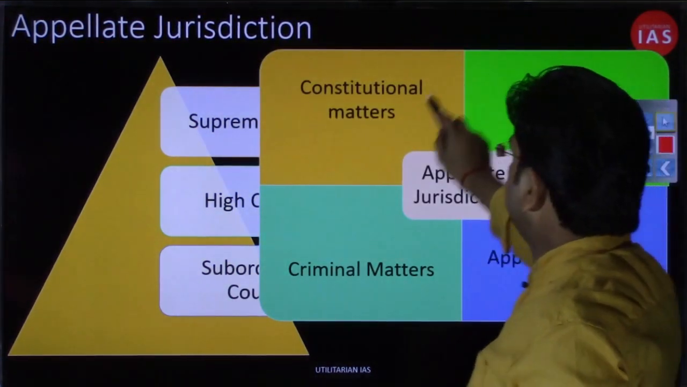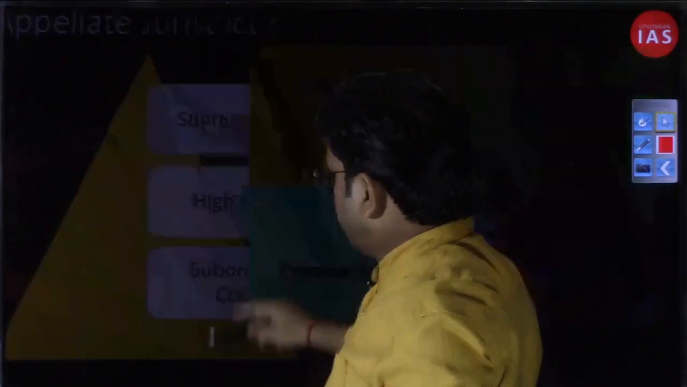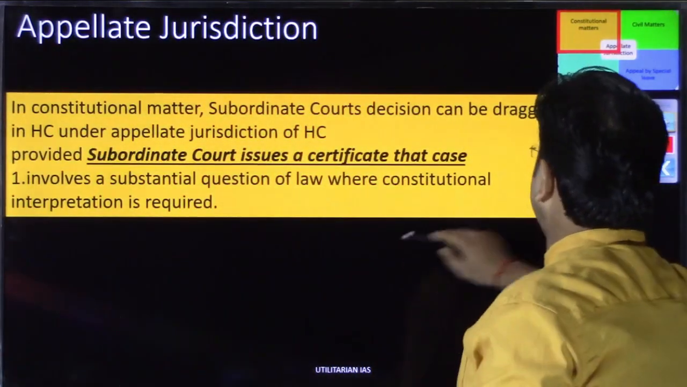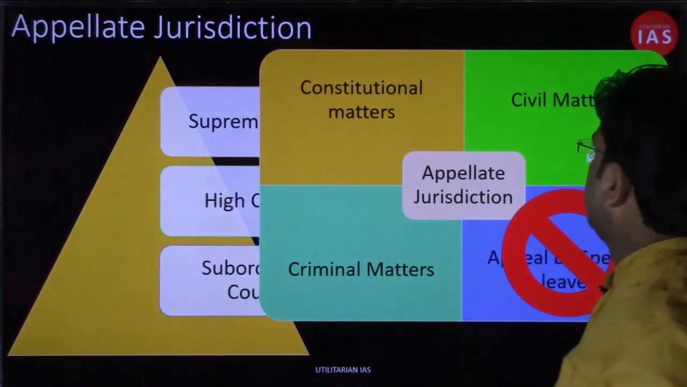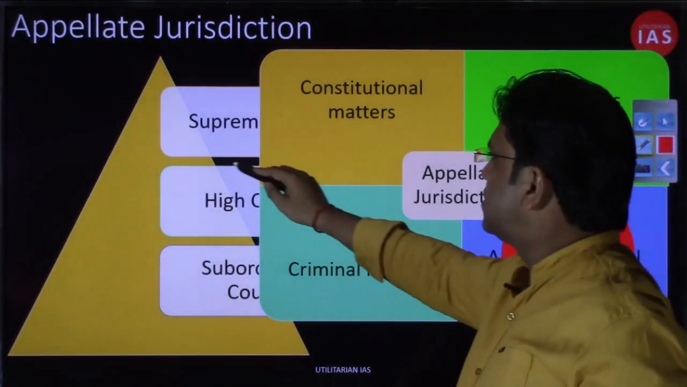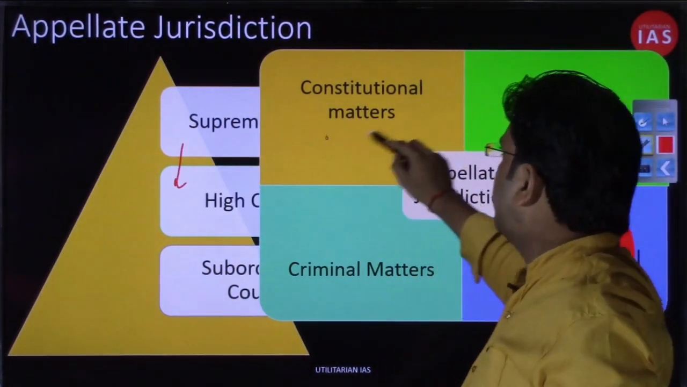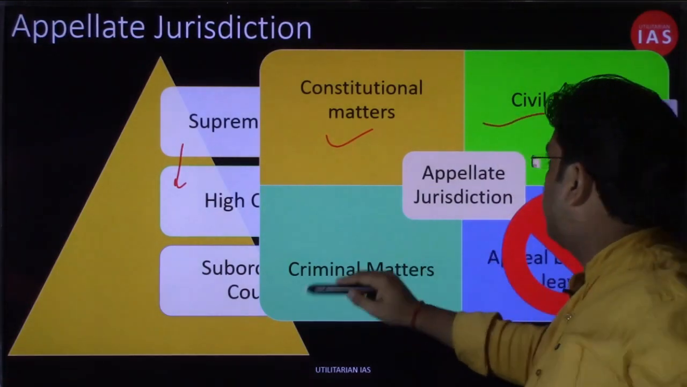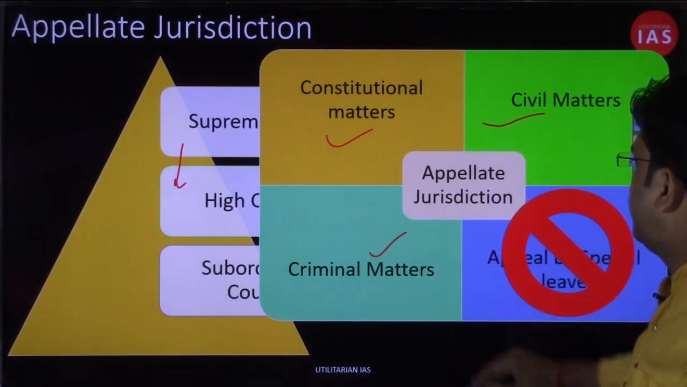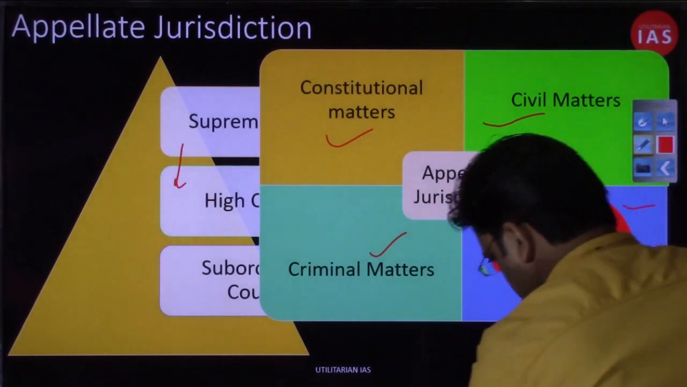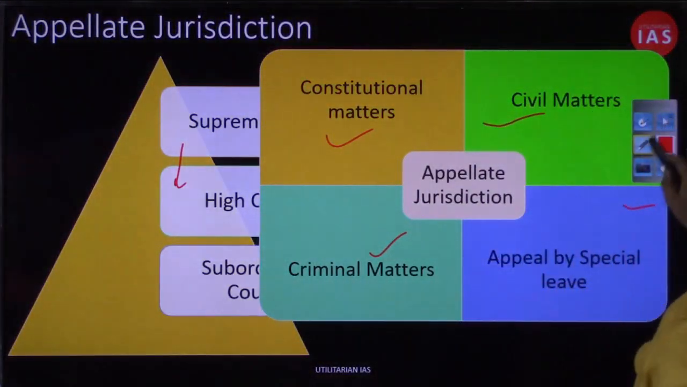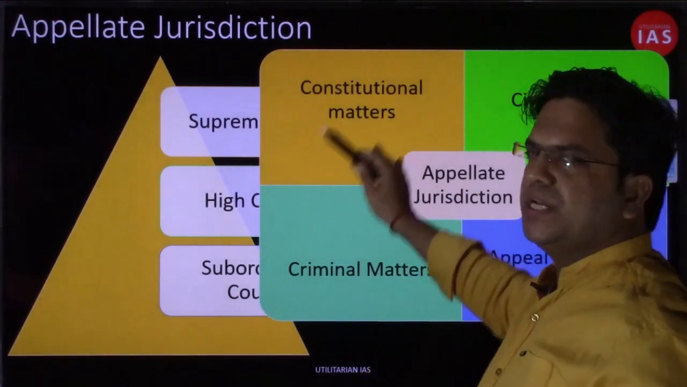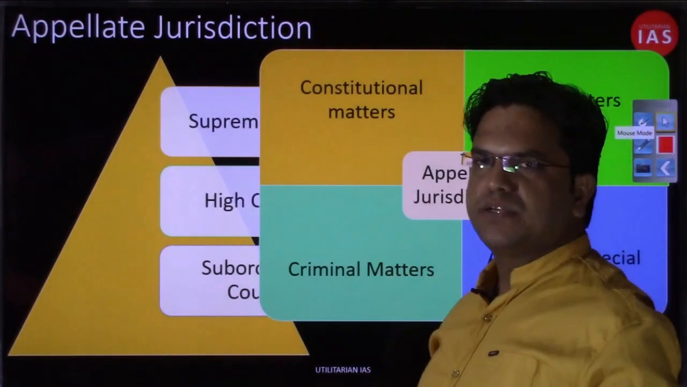So you have this Supreme Court. In the Supreme Court we had used this slide, just a moment. In the Supreme Court we had discussed this slide, that the Supreme Court does have appellate jurisdiction over the judgments of the High Court in all these matters: in constitutional matter, in civil matter, in criminal matter, in appeal by special leave. Just a moment. So the Supreme Court did have appellate jurisdiction in all those areas over the judgment of the High Court.